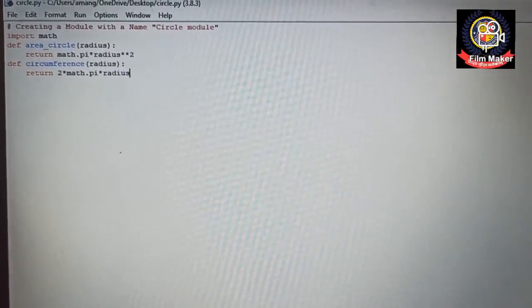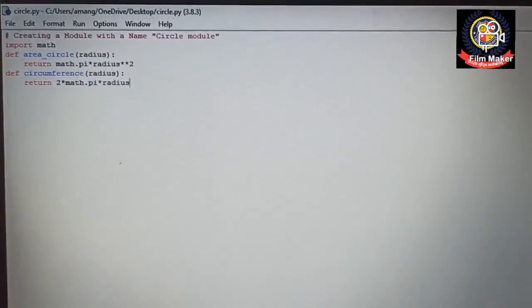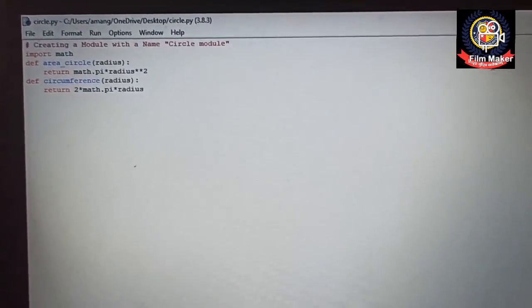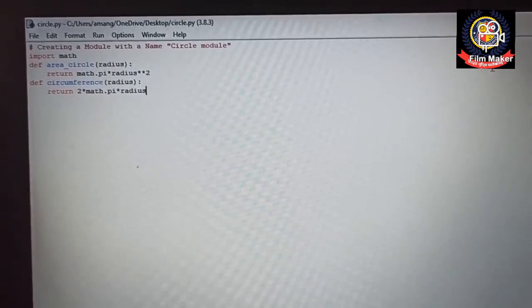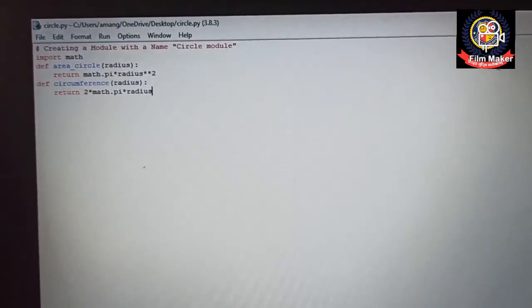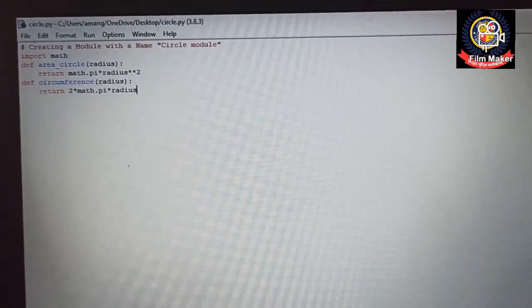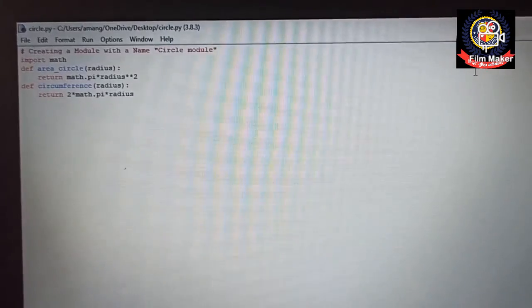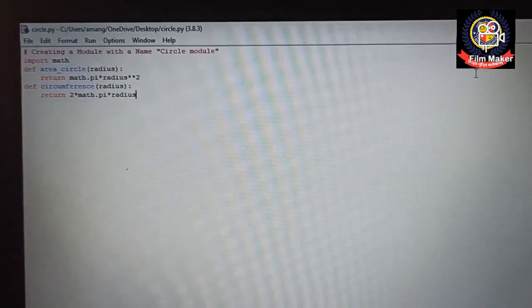Yes students, so now I'm going to discuss one program with you. What I did basically, I have created two modules. One module is circle.py and the second module is rectangle.py. So basically I have created two modules, and then in one program I'm going to import both these modules and then access the objects that I have created in these two modules.